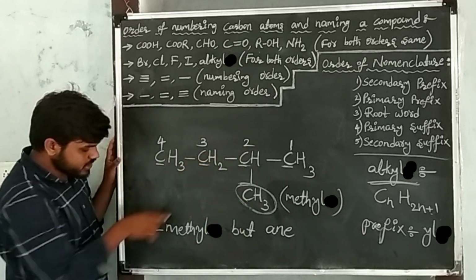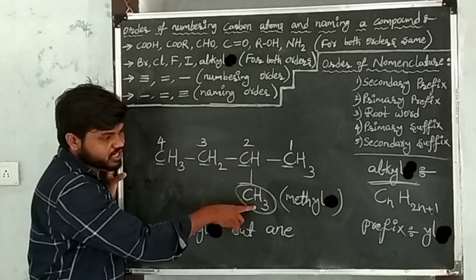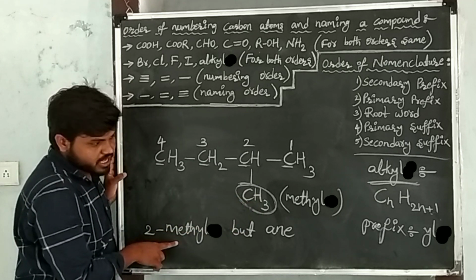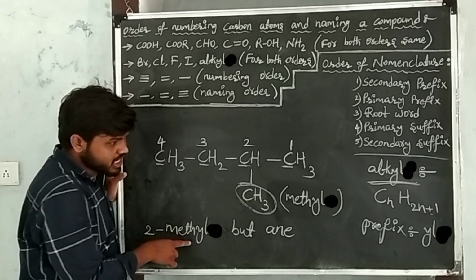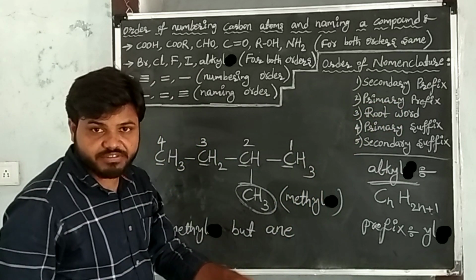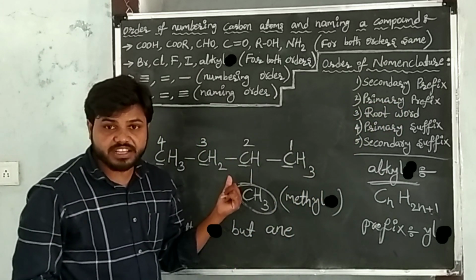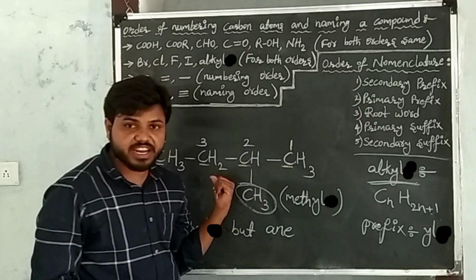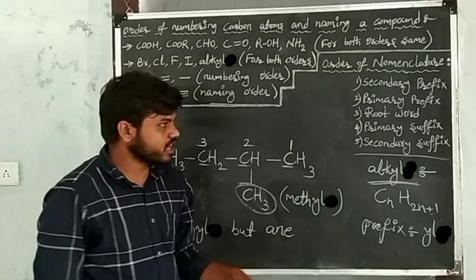Position here what? Second. After writing position, the methyl prefix is what? Methyl. I have written the position and the prefix. After writing the substance, go to the primary prefix. Primary prefix here is what? Cyclic. Cyclic is not present in the given carbon compound.